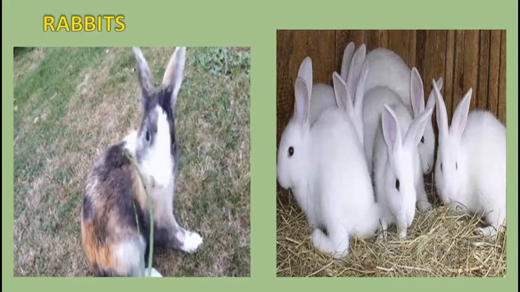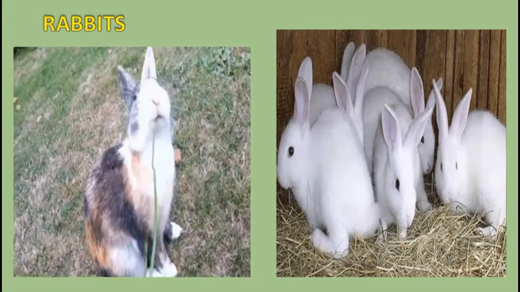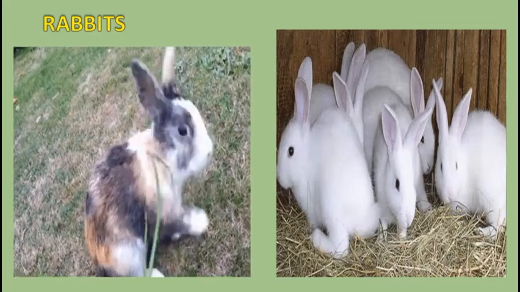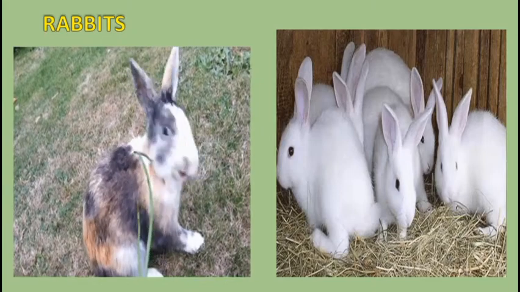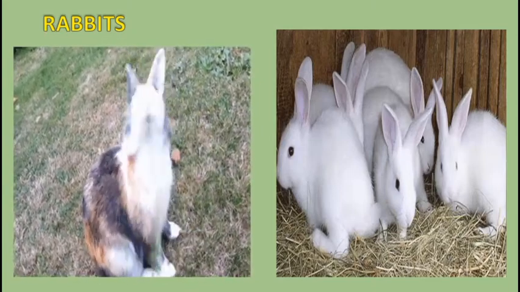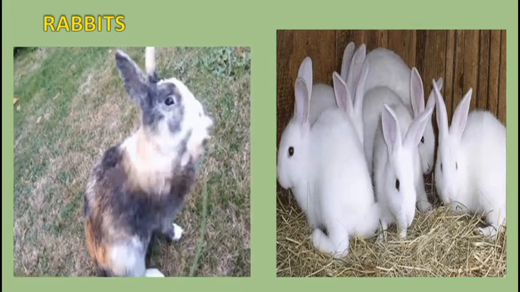Rabbits are kept for the production of meat and skin. The skin can be used in the making of fur garments. The adult male rabbit is called the buck, and the adult female is called the doe.